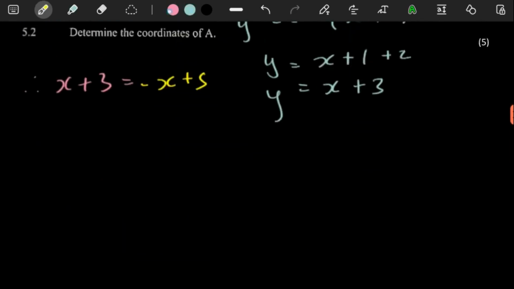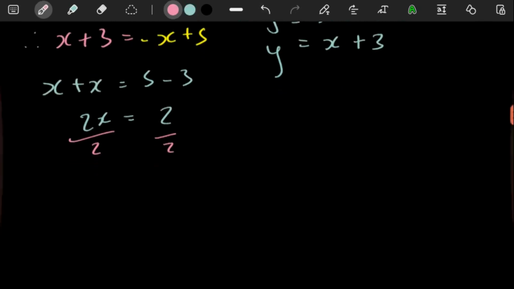So here the x goes over to, we can make it go to the left, right? So it's going to be x plus x, then the y goes over to the other side. You're going to have the 5 minus 3, which is going to give you a 2. And then getting the x value of A, you can just divide both sides by 2. Your x value there is just a 1.